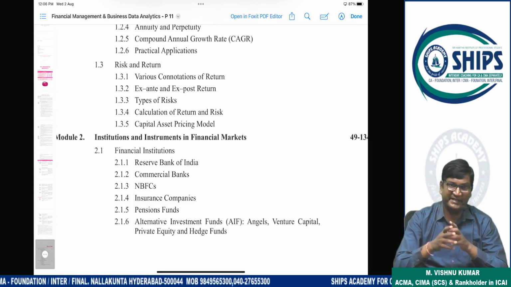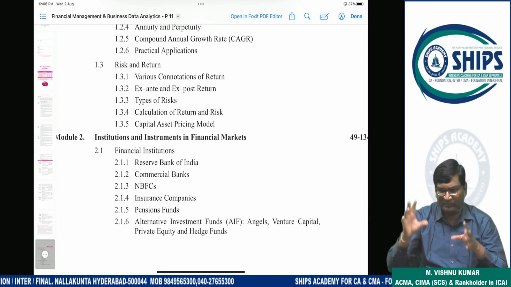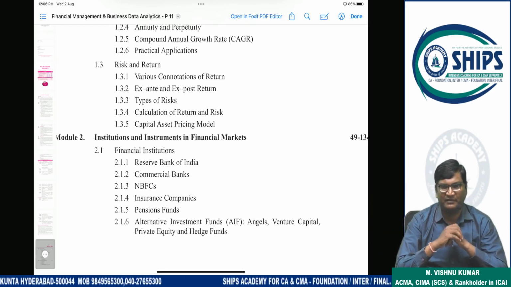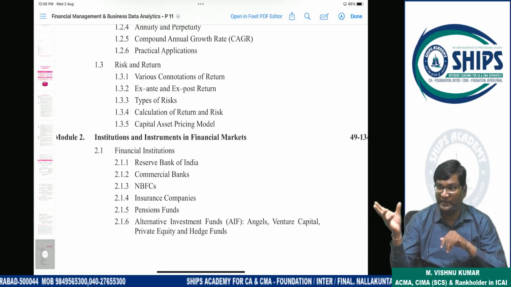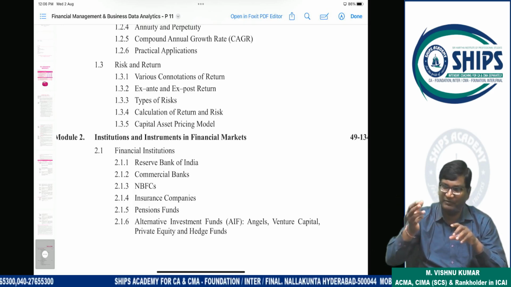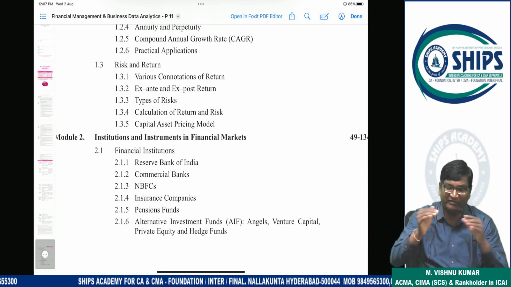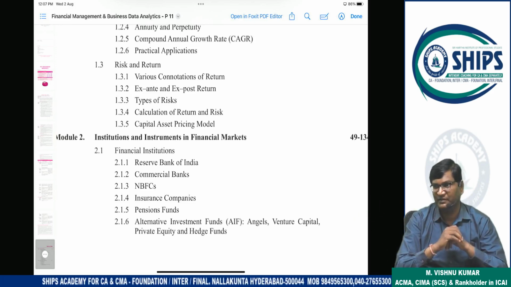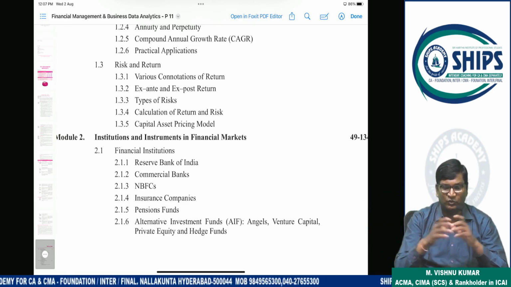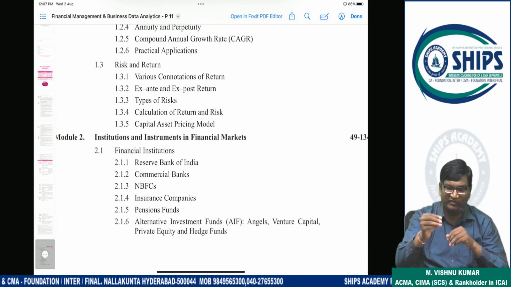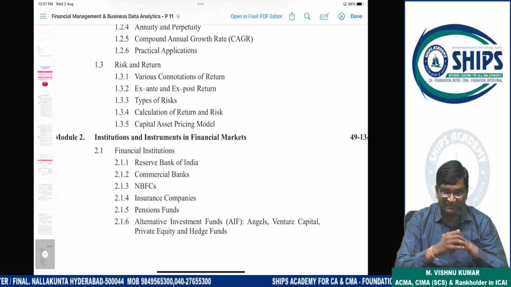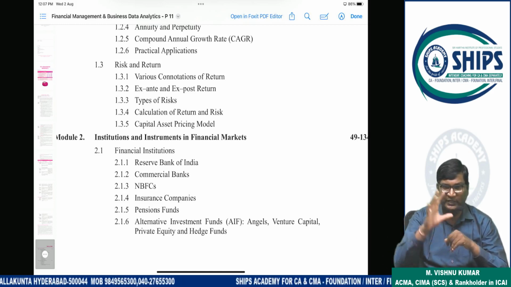Clear? If the market gains highly also, from this stock you will not expect very high gain. Only moderate gain will come. And some stocks move exactly in the direction of the market. If the market goes up by 1%, it also goes up by 1%. If the market goes down by 1%, that is also down by 1%. So in that stock if you invest, gain is also high, loss is also very high. So you have to make the portfolio. Some of the amount you have to invest in risk free, some in less risky, some in high risky, so that your portfolio will be made.